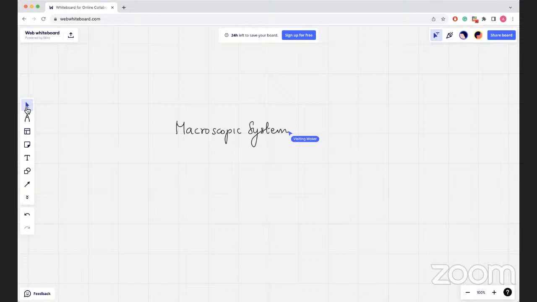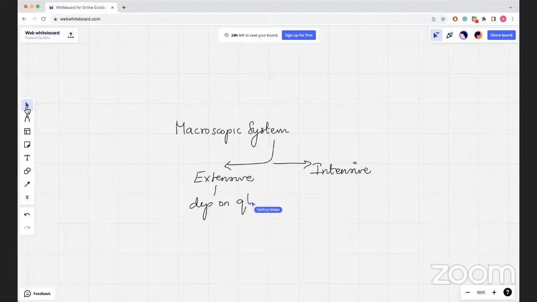Such properties of the macroscopic system like temperature, pressure, volume, density, melting point, boiling point are called macroscopic properties or thermodynamic properties. So a macroscopic system has two different types of macroscopic properties. The first are called extensive properties, and the second set are called intensive properties. Extensive properties are those that depend upon the quantity of matter contained in the system, right? Whereas intensive properties are independent of the quantity of matter present in the system.